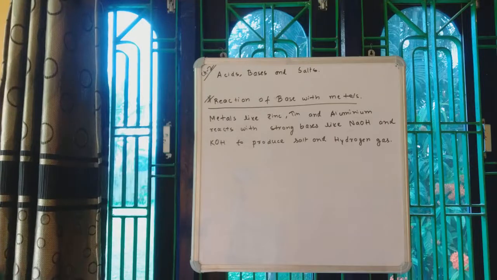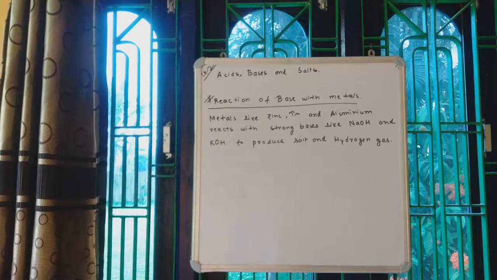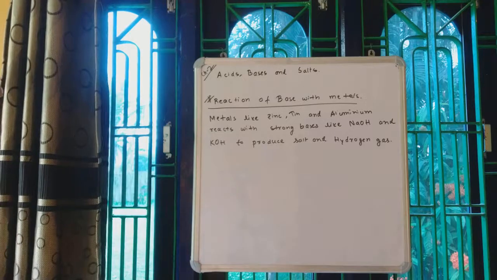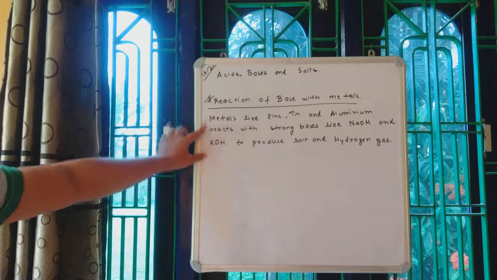Metals like zinc, tin and aluminium react with strong bases like NaOH and KOH to form salt and hydrogen gas. You write down those 3 lines in your copies.